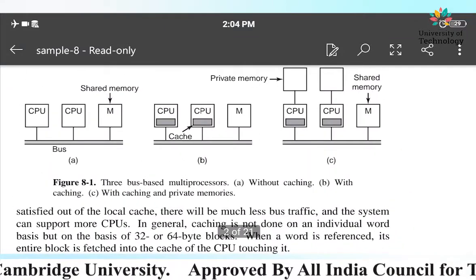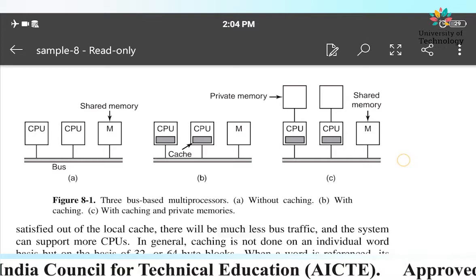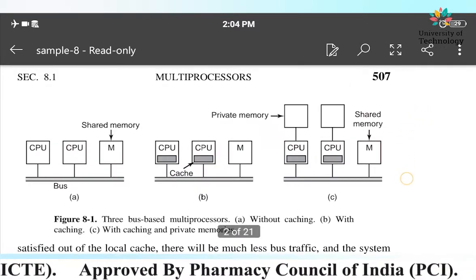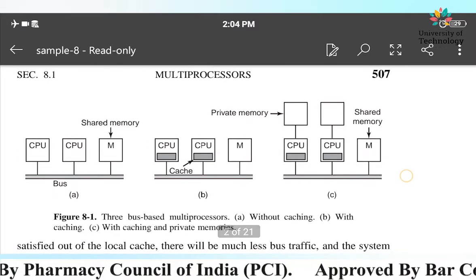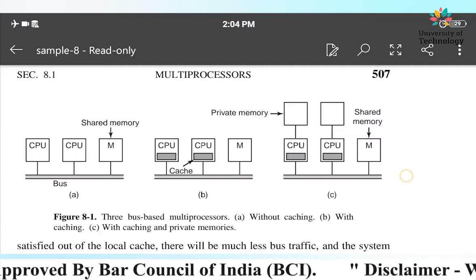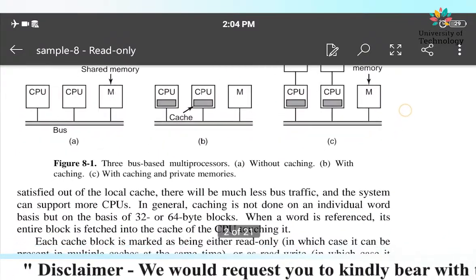So what we have seen today is three types of designs: first is without cache, second is with cache, and third is with cache and private memory. These are the three types of design which have been introduced. The last two are introduced to enhance the speed and reduce the bus traffic.